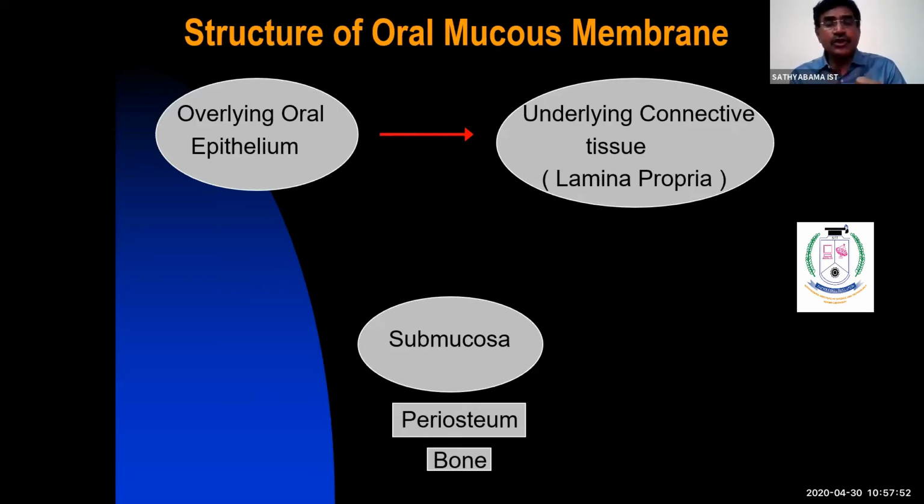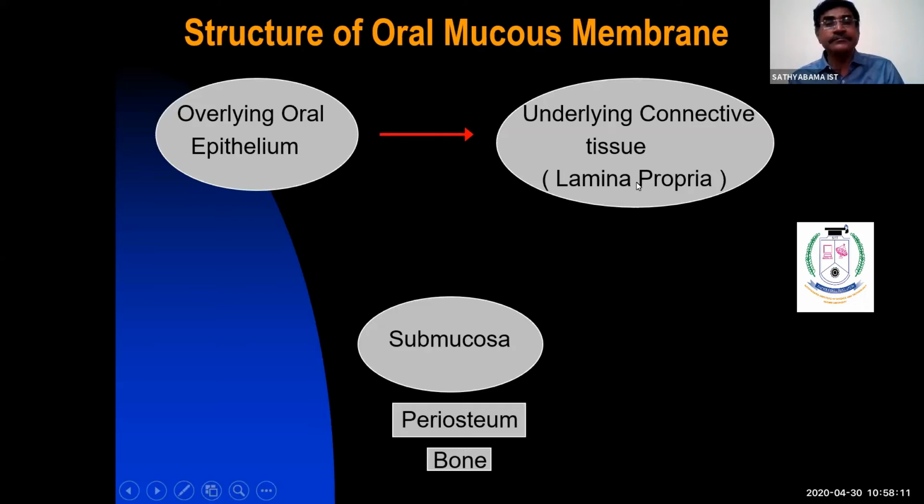The connective tissue component of the oral mucous membrane is called the lamina propria. It's very important: lamina propria is the Latin term for the connective tissue component of the oral mucous membrane.